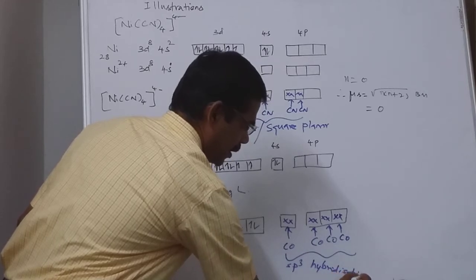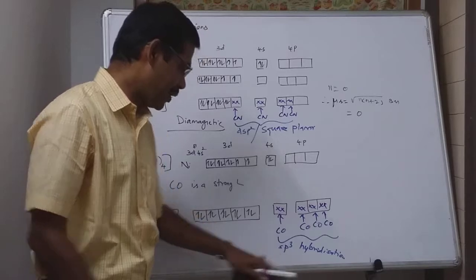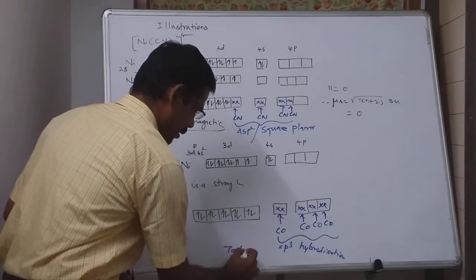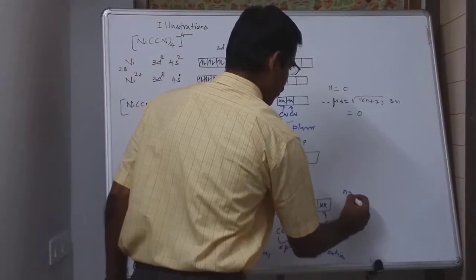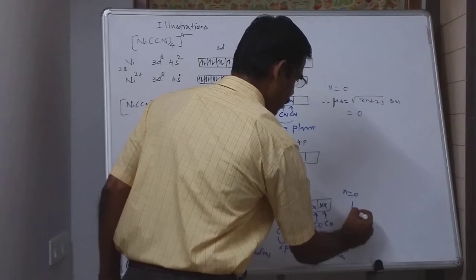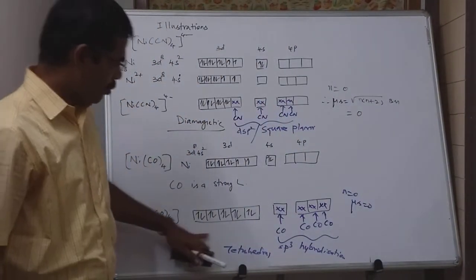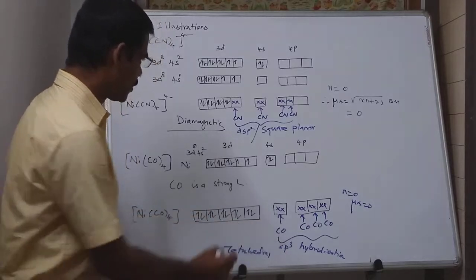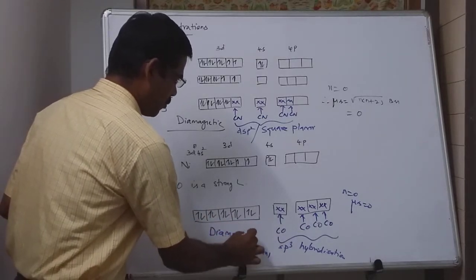We have learnt in the assumption that if the hybridization is sp3, automatically the geometry would be tetrahedral. Okay. Again, here n is equal to 0. Why? There are no unpaired electrons, and since n is equal to 0, mu s is equal to 0 like what we have discussed here. Again, here there are no unpaired electrons, and therefore this molecule is also diamagnetic. Hope you have understood what I have said here.